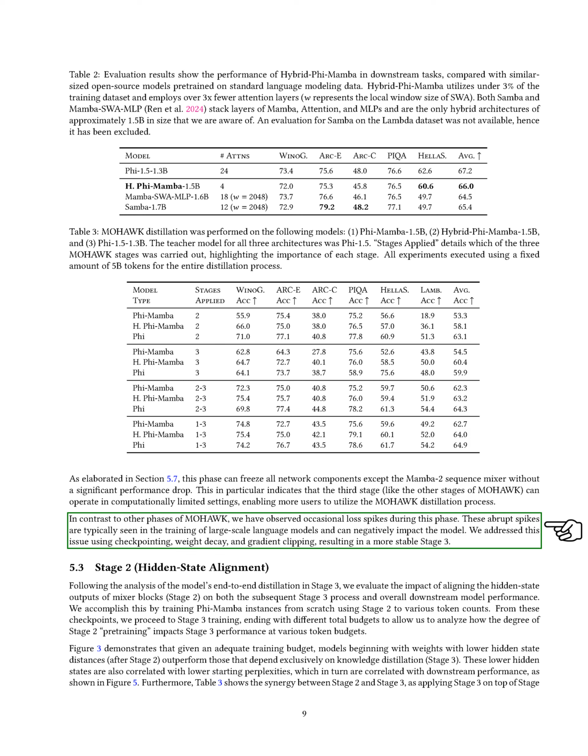However, we observed occasional spikes in loss during this phase, which can negatively impact the model. We addressed these spikes through checkpointing, weight decay, and gradient clipping, leading to a more stable Stage 3.